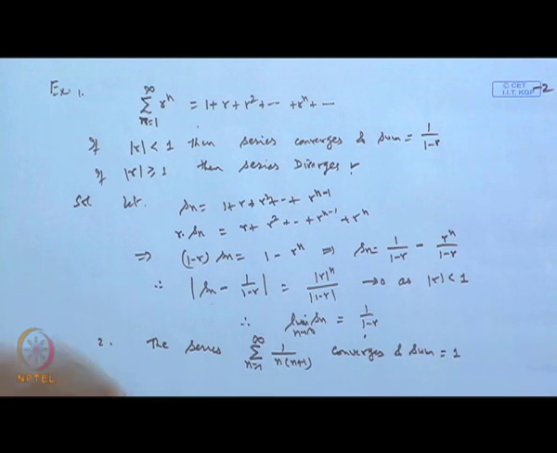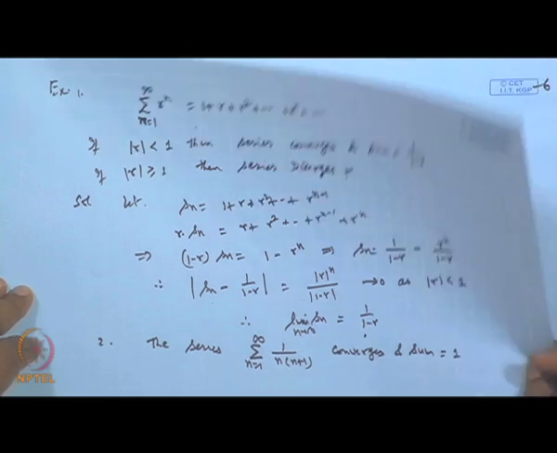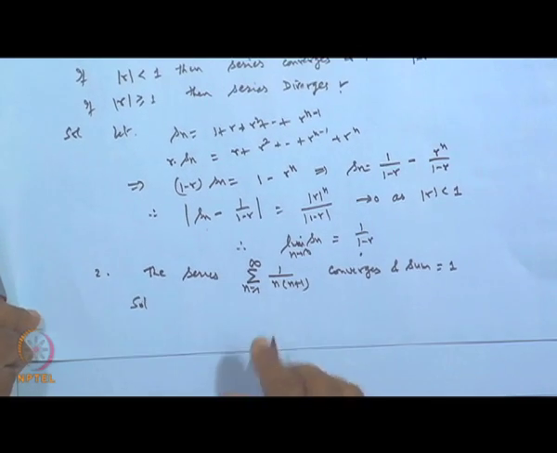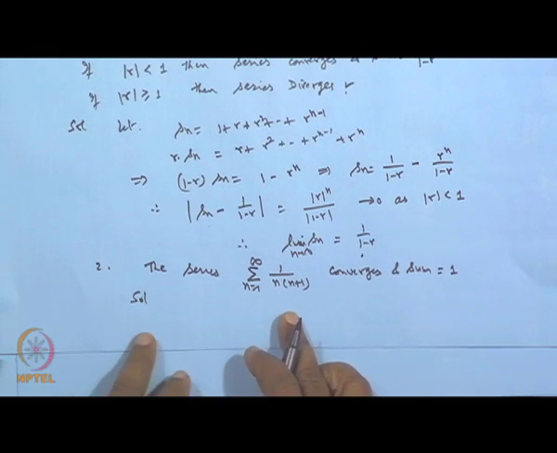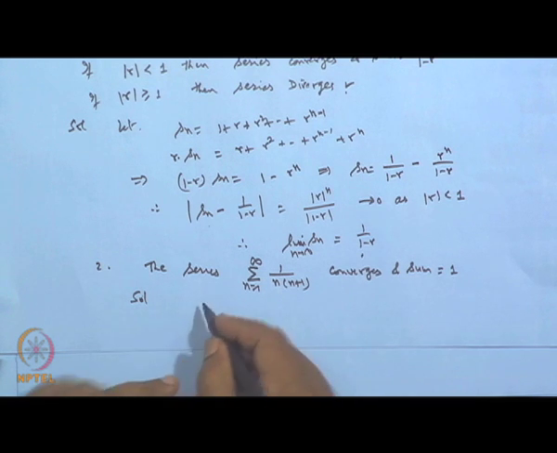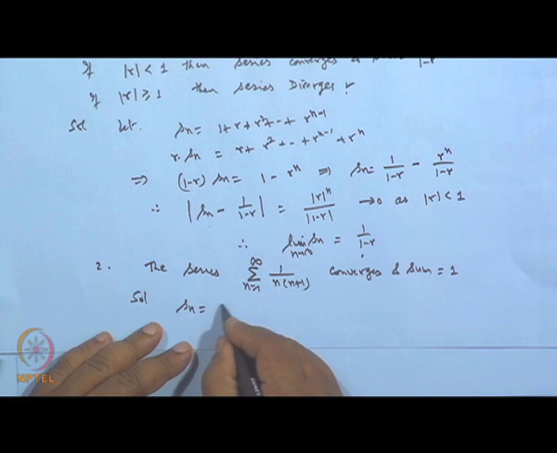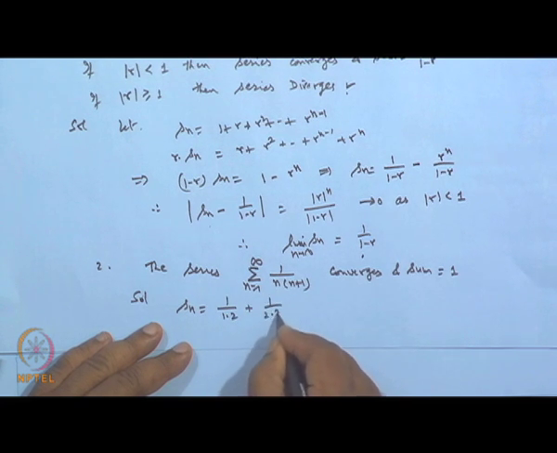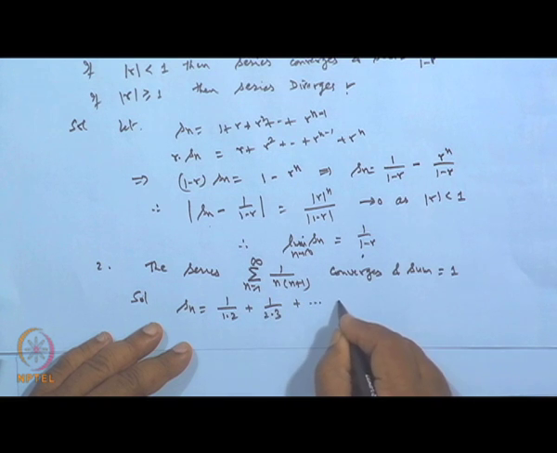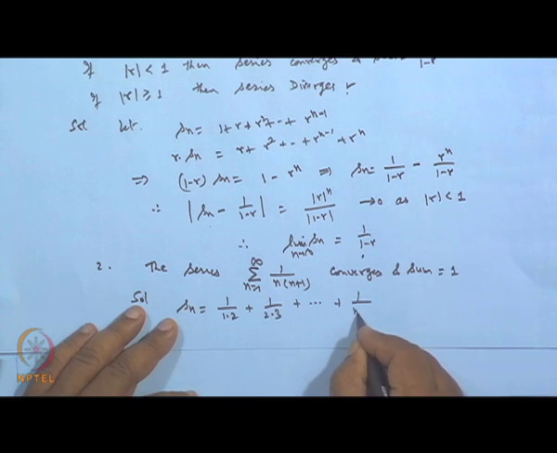The solution is again simple. If I take the terms S n, what happened? These terms S n are 1 over 1 into 2 plus 1 over 2 into 3 plus 1 over 3 into 4, up to 1 over n into n plus 1.